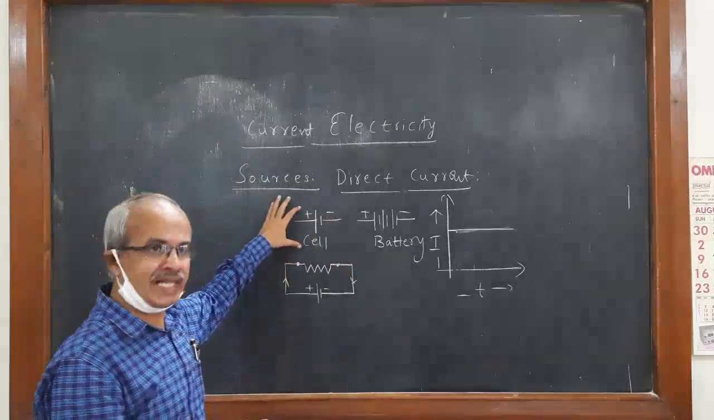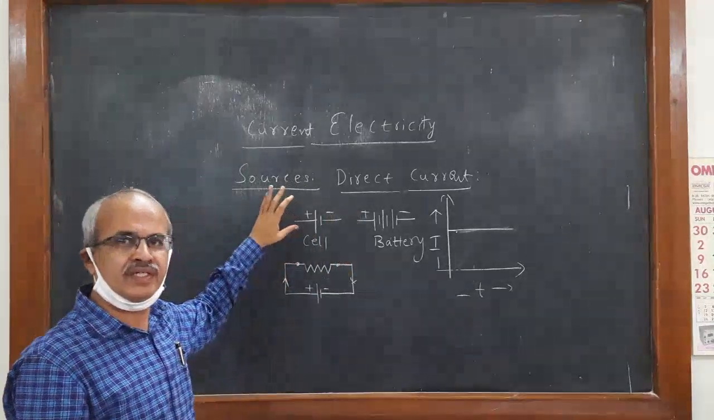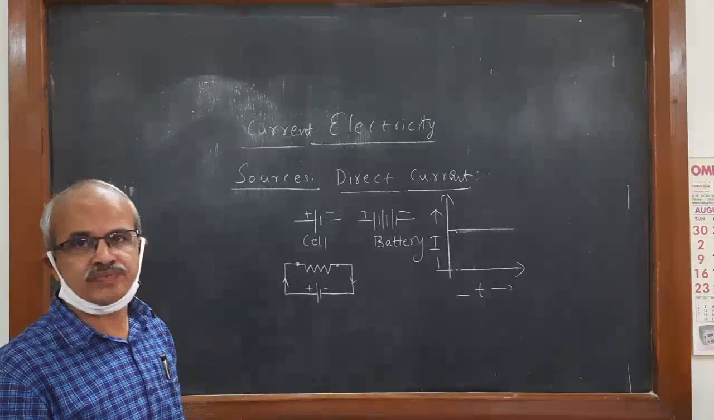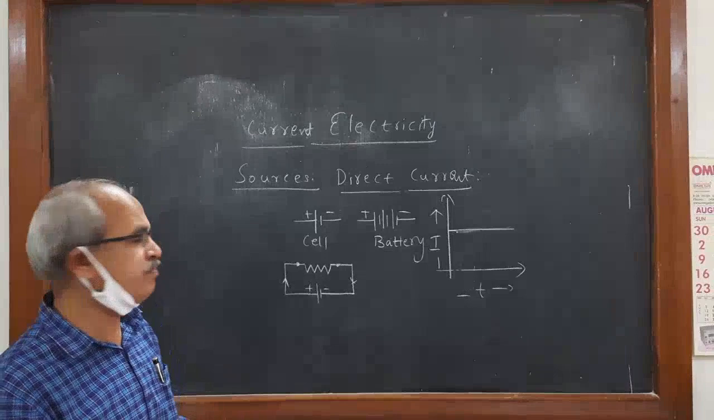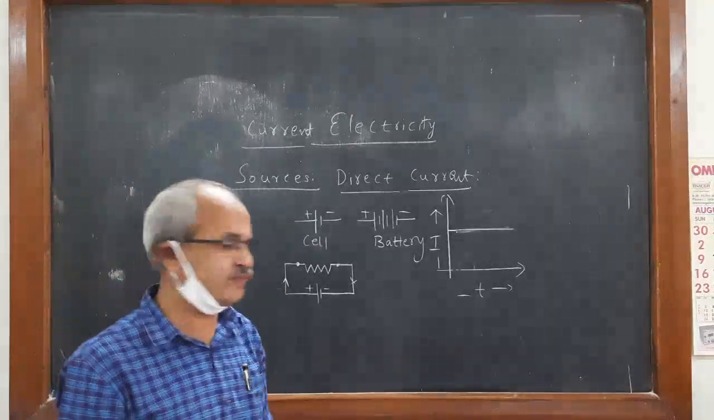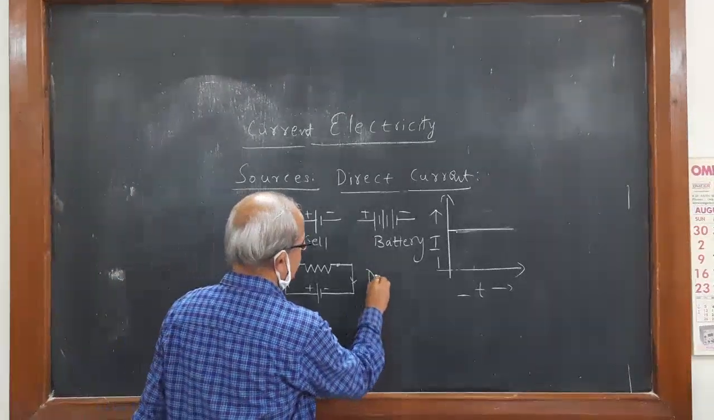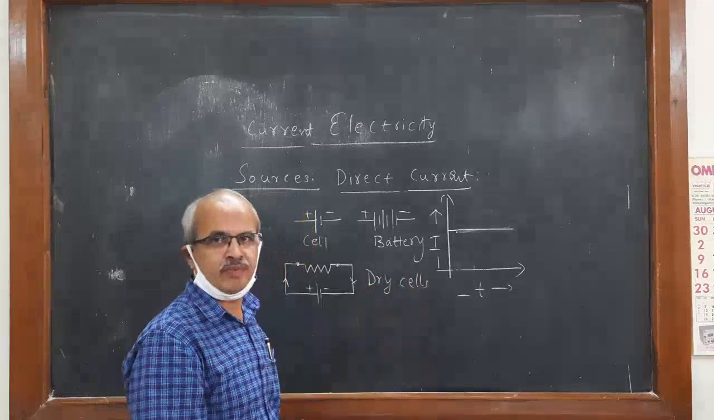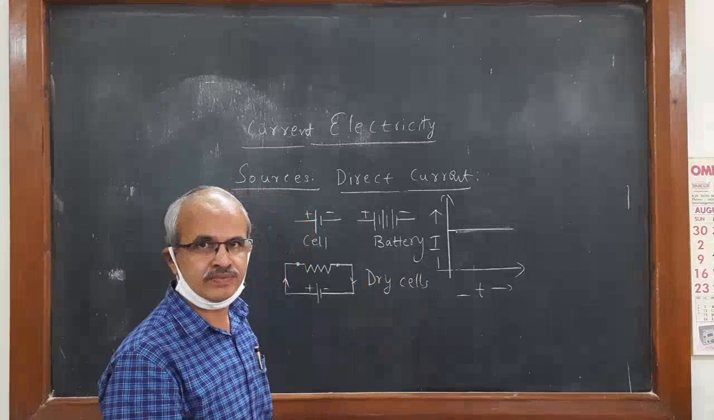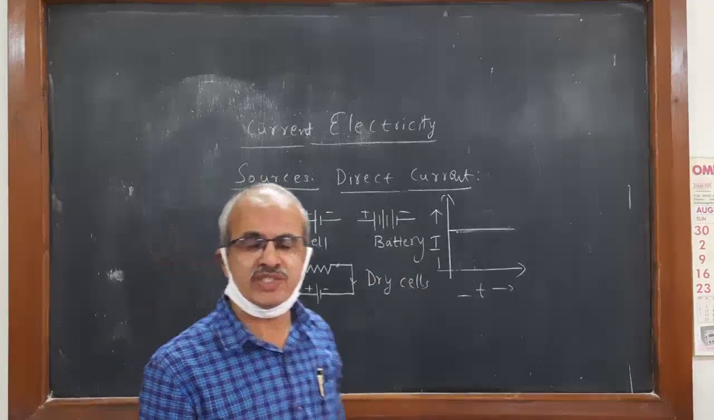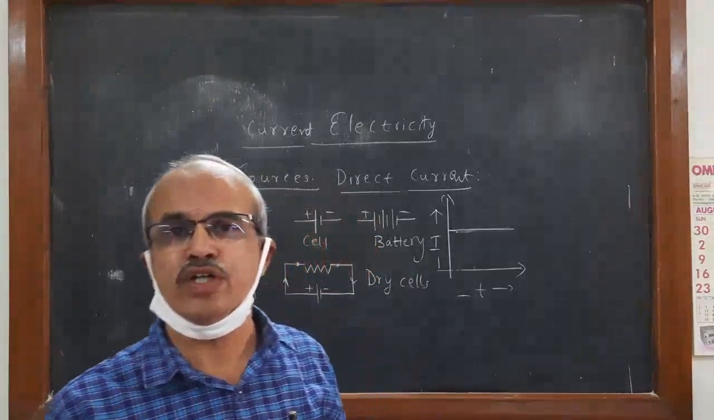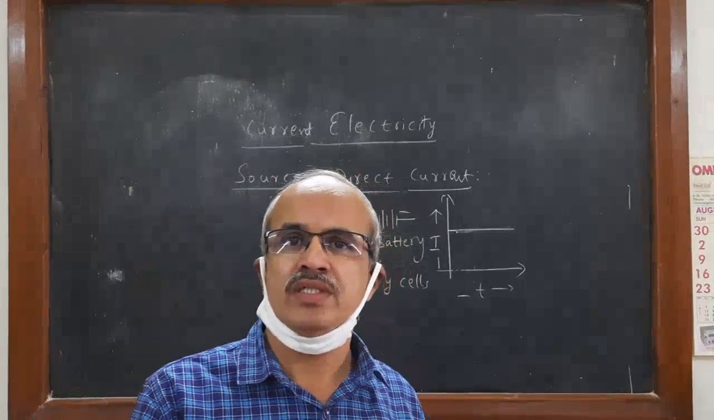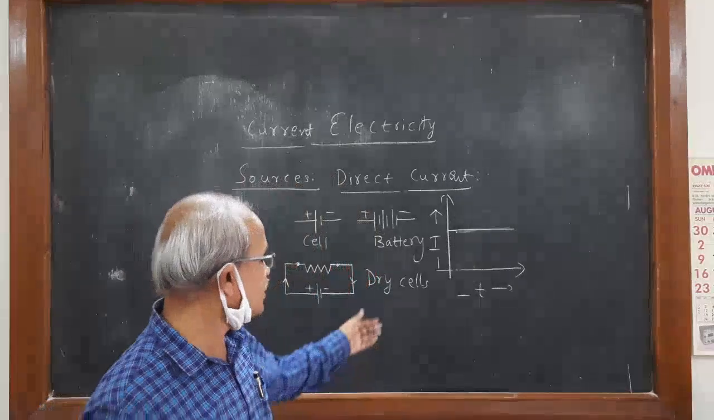Suppose that the source is a cell. There may be chemical cells. There may be dry cells, which you might have seen in day-to-day life. Usually in transistors, in tape recorders, in torches, or in remote controls, we are using these dry cells.